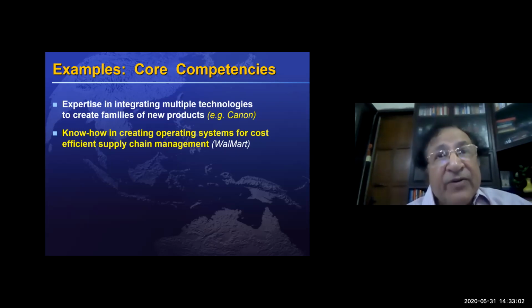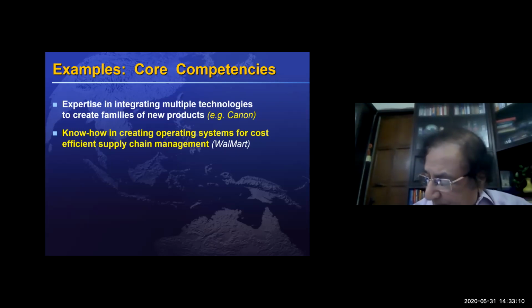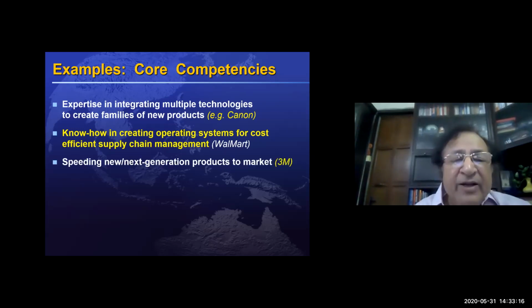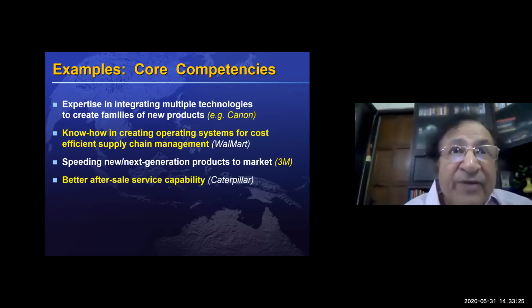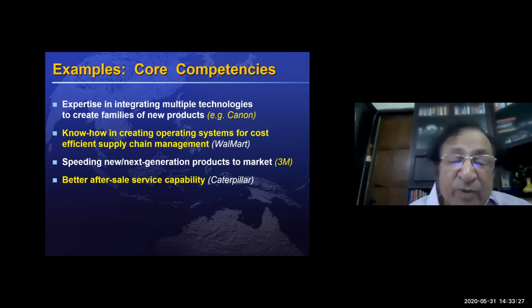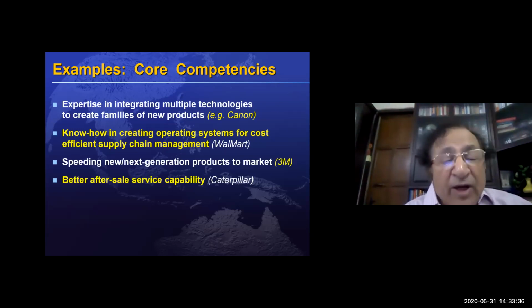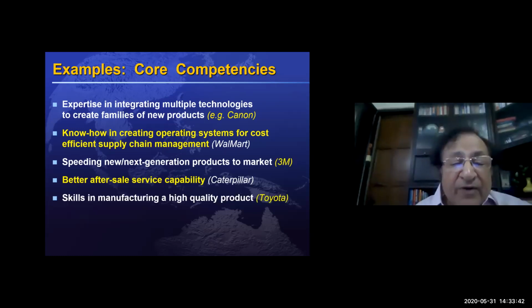And that has come because their vendor management has been very good. They negotiate with the vendors very rightly. They do a lot of point of sale data analysis, and so on and so forth. Similarly, 3M, which we talked about, has core competency in new product development. Caterpillar is another company which manufactures earth moving equipment, but their after sales service is very good, and that is the core. Caterpillar is very well known, and its brand has a competitive advantage because of its after sales service.